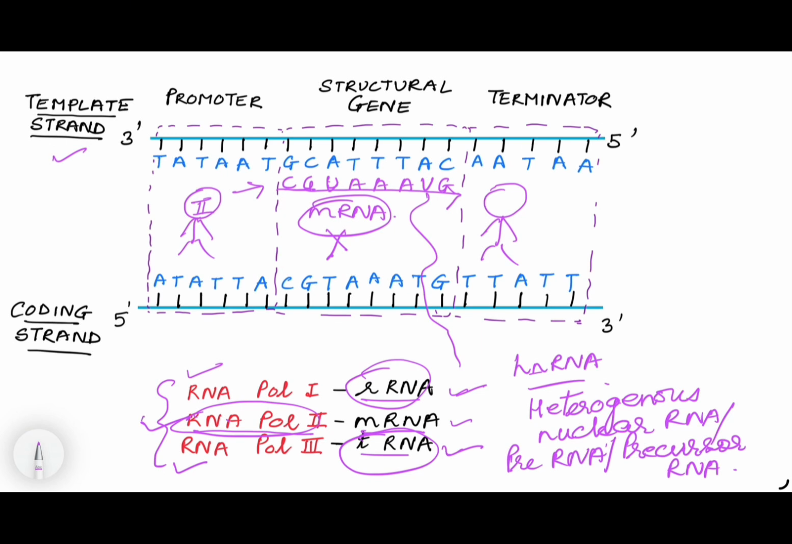But when RNA polymerase II forms RNA, this messenger RNA is not processed because it is not messenger RNA right now. It is hnRNA, heterogeneous nuclear RNA, or pre-RNA or precursor RNA, which is not ready for translation. So that is why it has to be processed, and then it converts into messenger RNA. After that, it will leave the nucleus and go into the cytoplasm for translation. So now let's understand what is hnRNA, what is the structure, and how it is converted into messenger RNA.